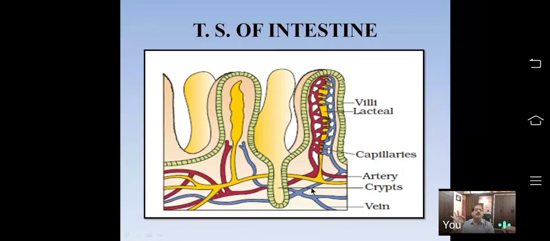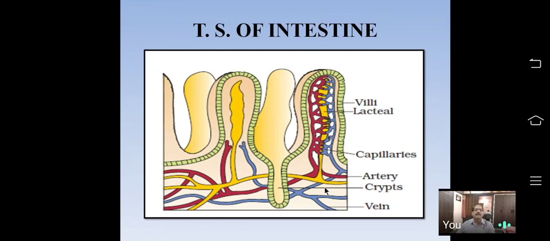See here, the crypts. It means in the submucosa layer there are numerous glands. Those glands are called crypts of Lieberkuhn.